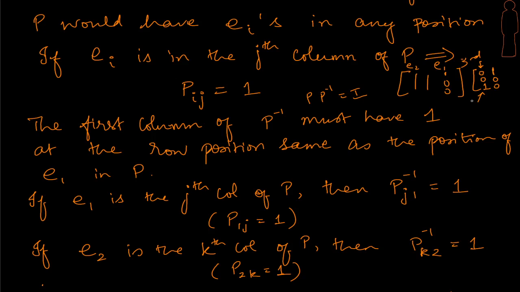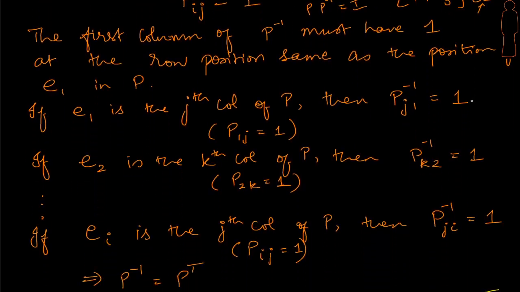Let's make this a little generalized. Ei means that in the ith position there is a 1. And if that column is in the jth column of P, then we know that Pij is 1, and by the same logic we have that P inverse Ji will be 1, right? What does that convey? That my P inverse is same as P transpose.